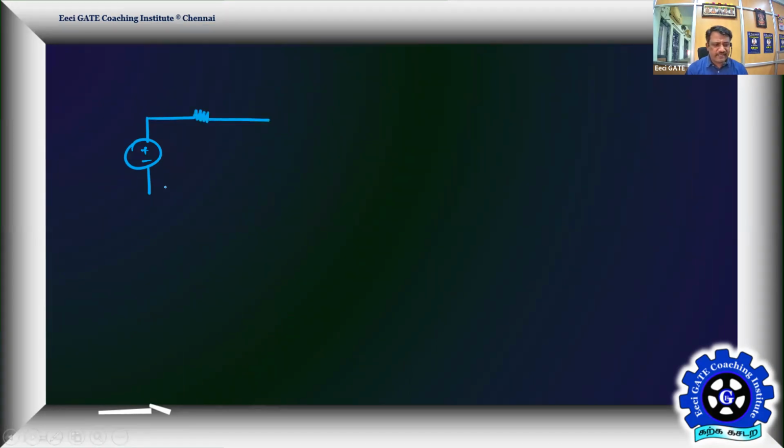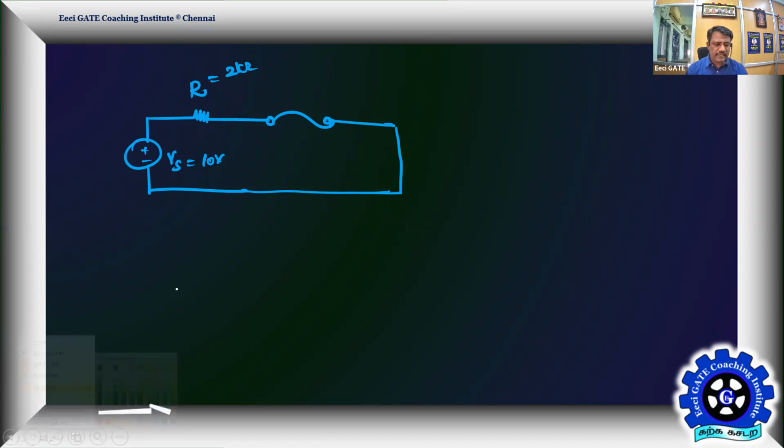Say a very simple series circuit consisting of a resistor and a voltage source. Let me have a provision: there are two terminals, where I will connect my ammeter later. This is the resistance and this is my voltage source Vs. Let the voltage source be 10 volts and let the resistance be, for example, 2 kilo-ohms. Now if I make this connection, what will be the current?